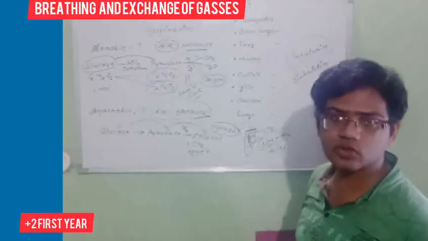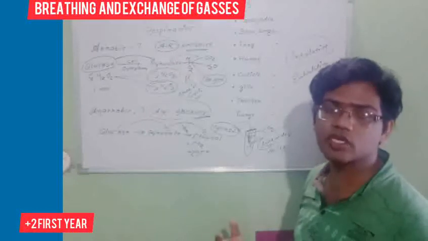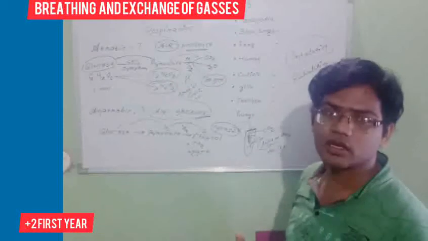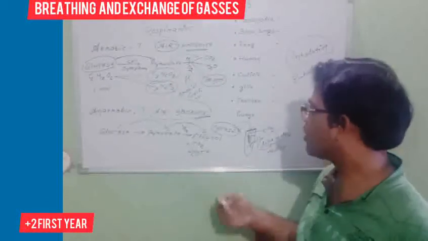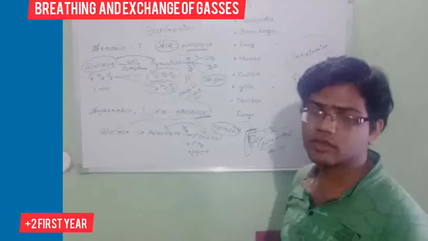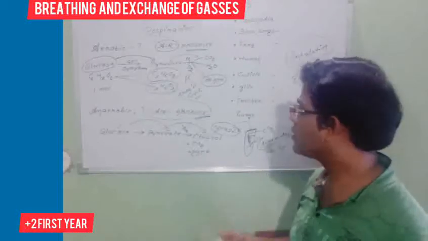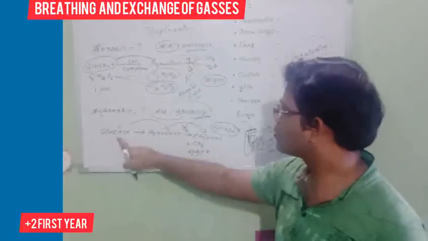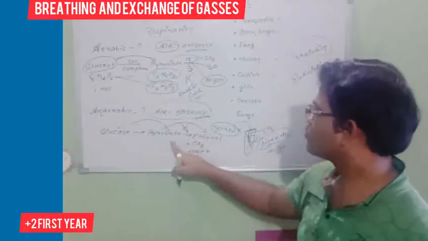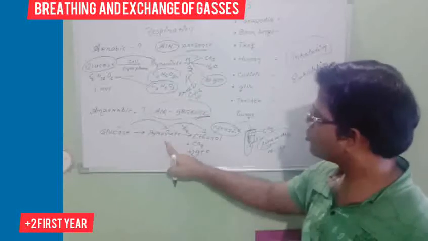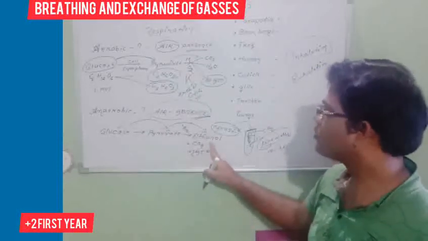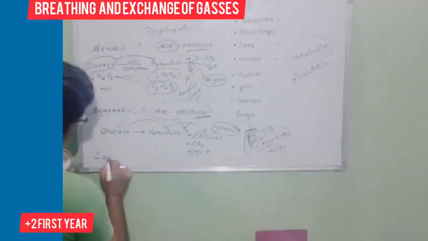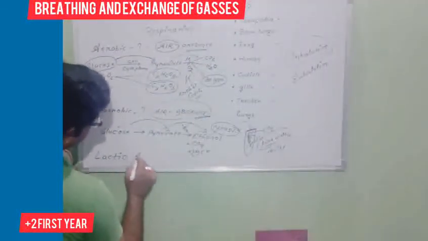Sometimes our body also shows anaerobic respiration, in case of heavy exercise. Understood or not? In that case what happens? We take long breaths. Inhalation and exhalation continue at a heavy rate. At that point, glucose is partially broken down. Glucose will be converted into pyruvate, but pyruvate will be converted into lactic acid. In our muscle cells, lactic acid is formed.